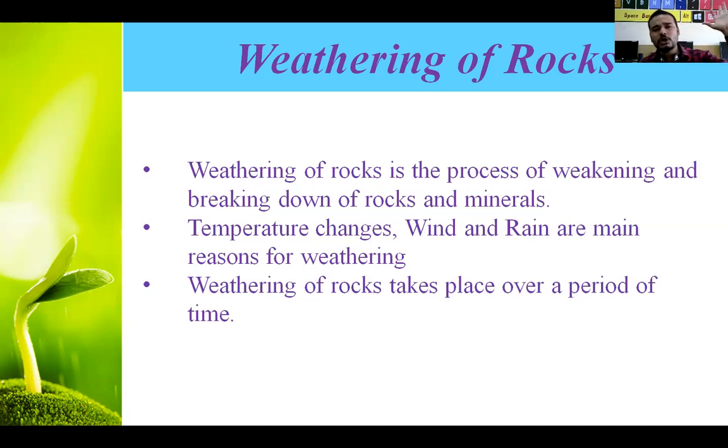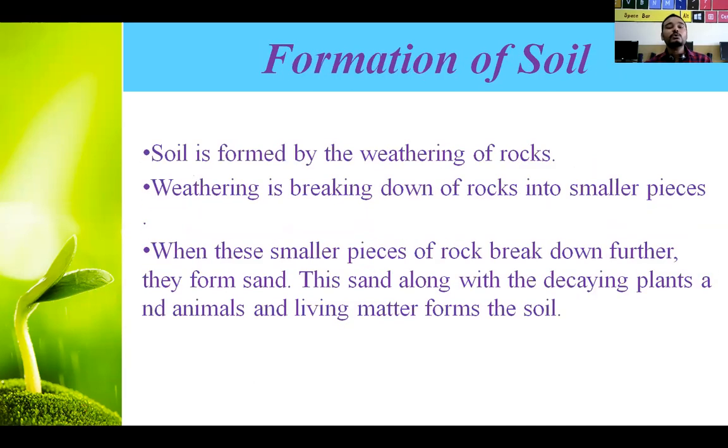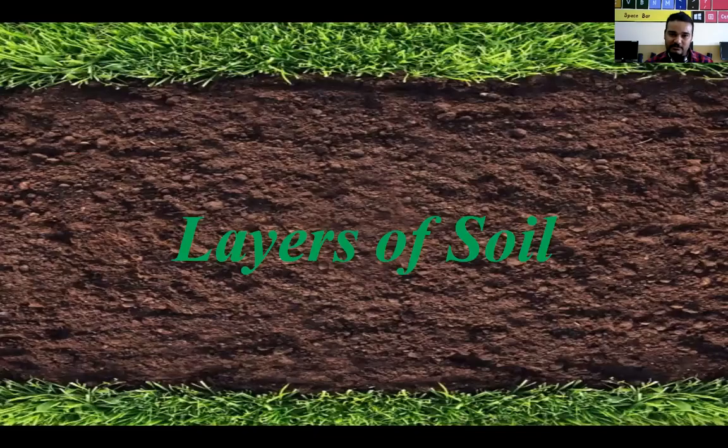Sometimes it's too hot, sometimes it's too cool, and that difference in temperature causes weakening of the rocks. Then there is rain. When rain falls on that rock, because of that also it weakens. It loses its strength. So the formation of soil we have seen.